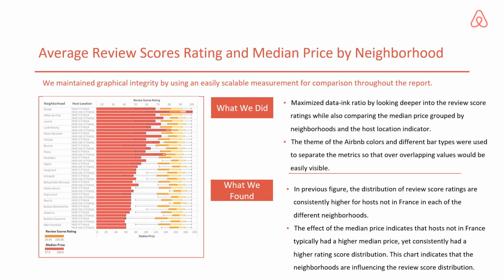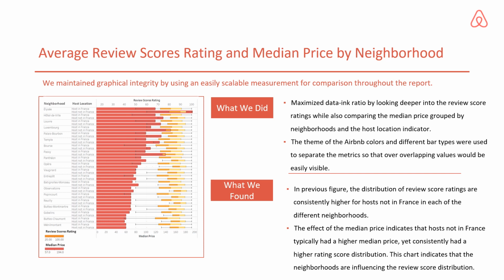And then we take a closer look at how the host location influences the distribution of review score rating and the median prices across all neighborhoods. For figure 2, we maximize the data ratio by looking deeper into the review score ratings, while also comparing median scores grouped by neighborhoods and also the host location indicator. The theme of the Airbnb colors and the different bar types were also used to separate the metrics so that the overlapping values would be easily visible.